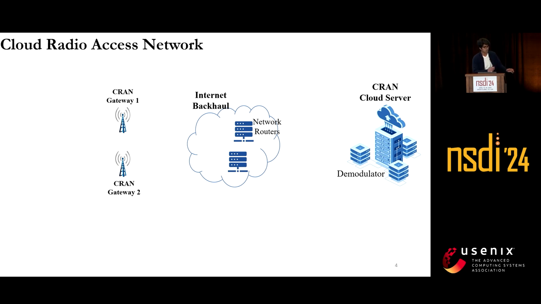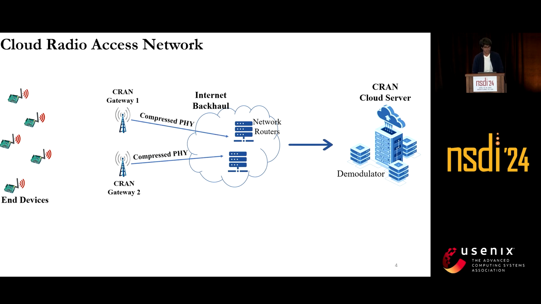As opposed to that, in cloud radio access networks, or CRAN in short, the gateways are dumb devices. When the end devices send messages, the gateways just capture them as raw IQ samples. These raw IQ samples are simply compressed and sent up to the cloud via internet backhaul. And in the cloud, all the processing, including physical layer processing, is performed.